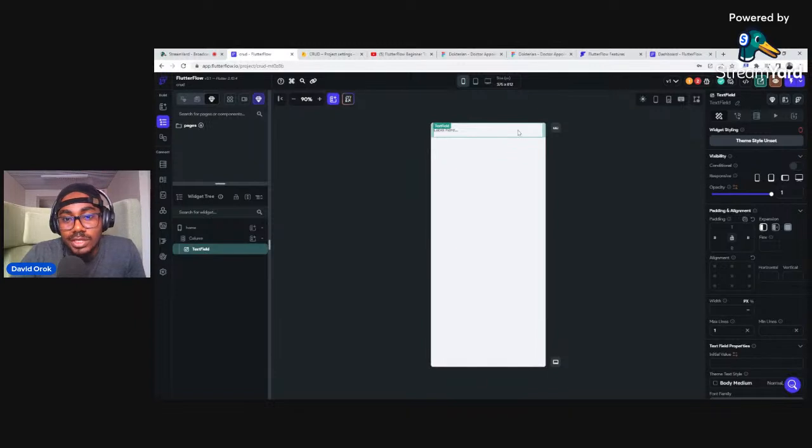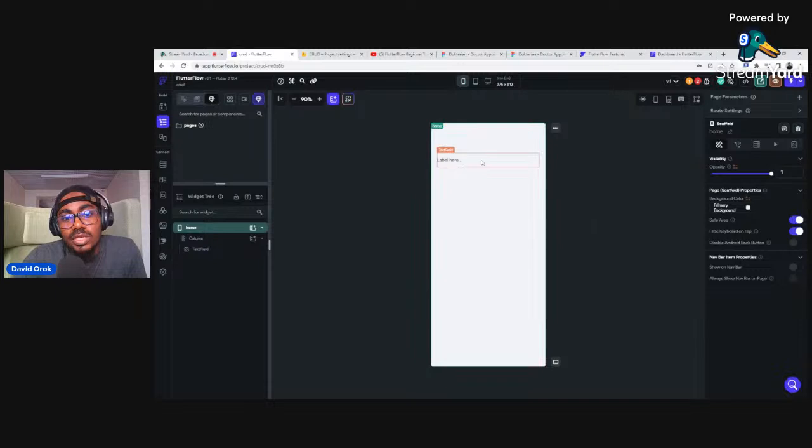Every single widget that you have inside FlutterFlow has its own property section. This is the property section. And in the property section, we have a feature called padding. Padding is the space that you add to your element so that things don't get too tight around it. So here we can give it a padding of 20 on the left, a padding of 20 on the right, to the text field widget. And then we can give it some padding on the top as well. I can say 100. Great. And no padding at the bottom.